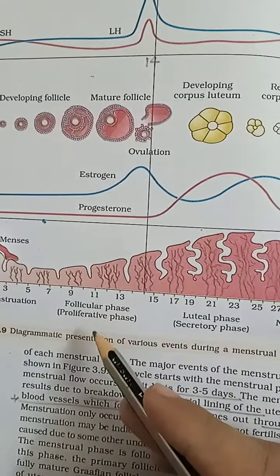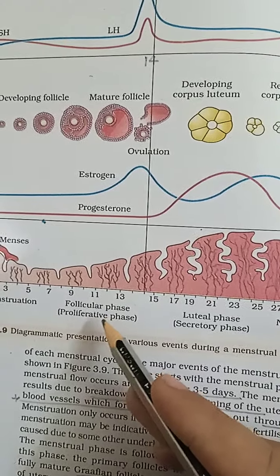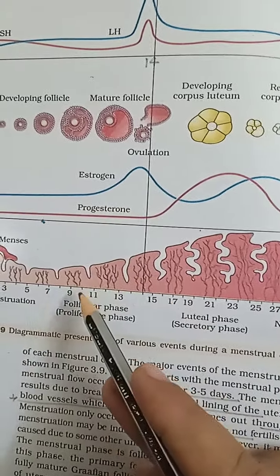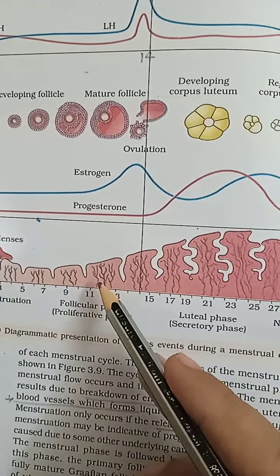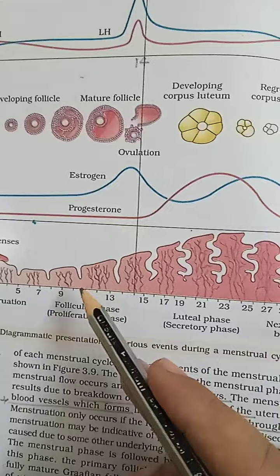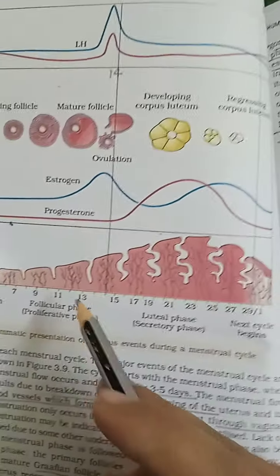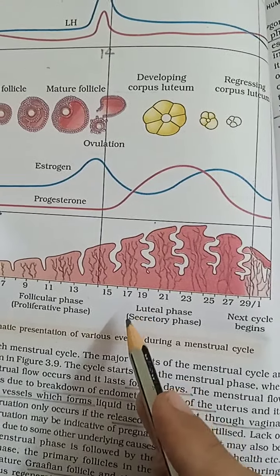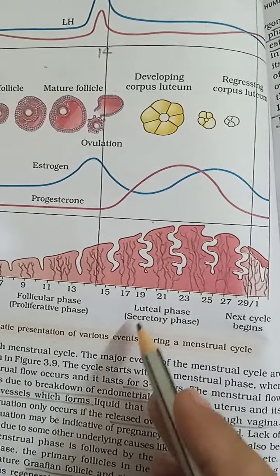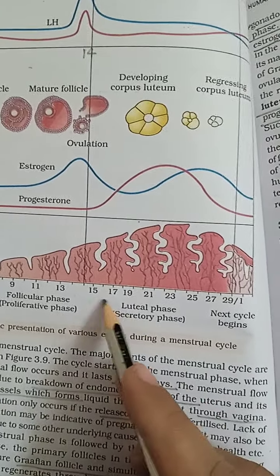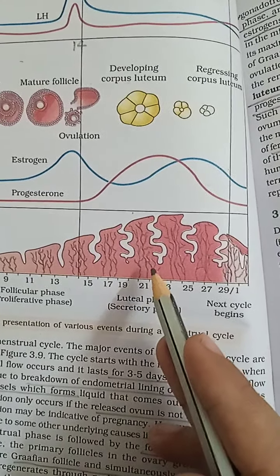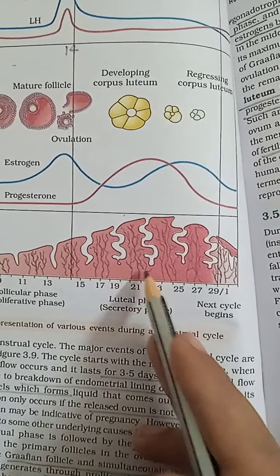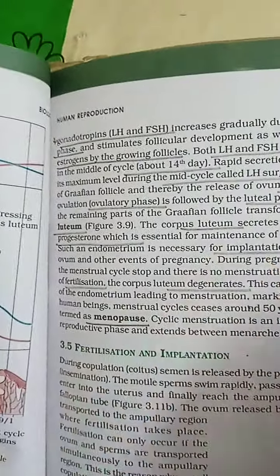Simultaneously, the follicular phase is similar to the proliferative phase, when the Graafian follicle develops and the endometrium wall regenerates and repairs, 1 to 2 mm thick. If fertilization takes place, the luteal phase is the secretory phase, from day 15 to 28, when the progesterone level is high and the endometrium becomes 2 to 3 times thicker, which helps in implantation. Very important, all these points are written here.